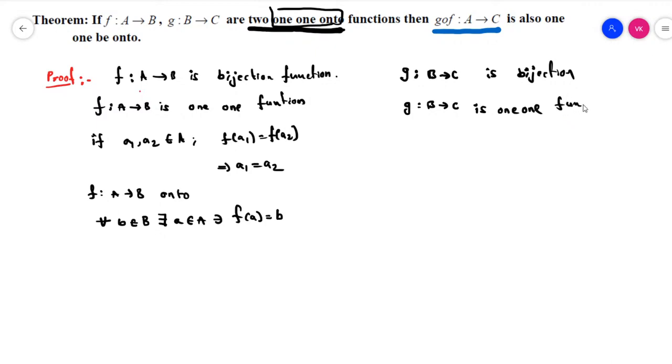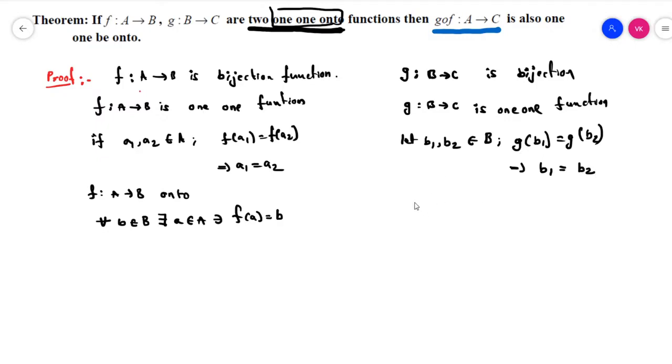So we have to write the definition first. Let b1 and b2 belong to B. Then we can write g of b1 is equal to g of b2, which implies b1 is equal to b2, as the definition of a one-one function.